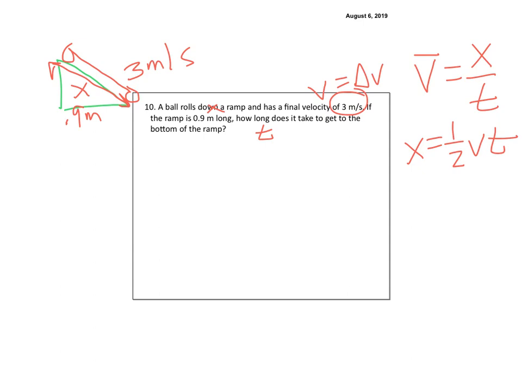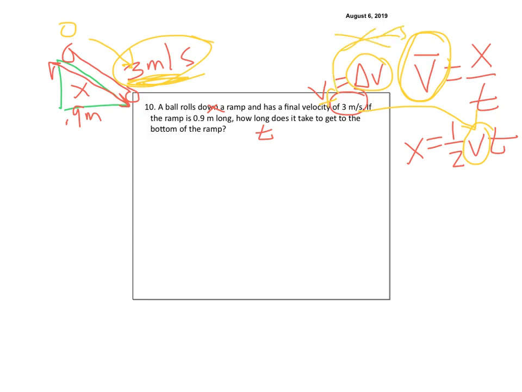Well, the key is that this one is average, and it was not going a constant 3 meters per second the whole time. Remember, it started at 0 and it went to 3. So this is my delta V, it's my VF. So in this one, this is instantaneous. So that 3 meters per second goes here. It is not my V average, okay?